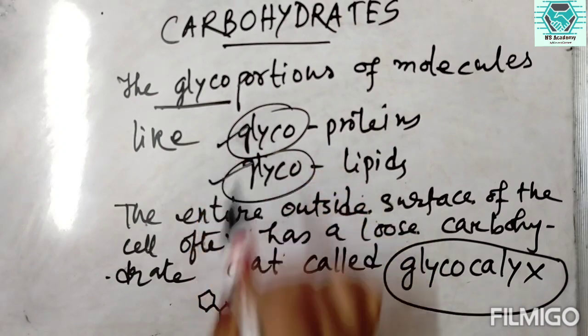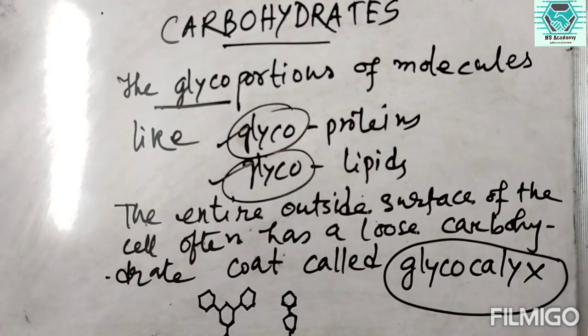These glyco-portions constitute the entire outside of the membrane and the surface of the cell, and are called the loose carbohydrate covering, with a special name, glycocalyx.